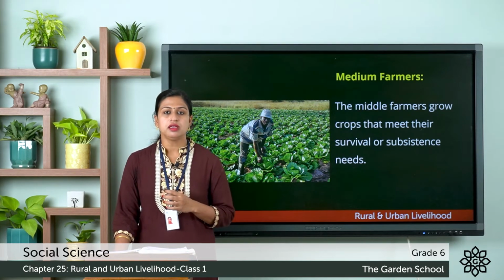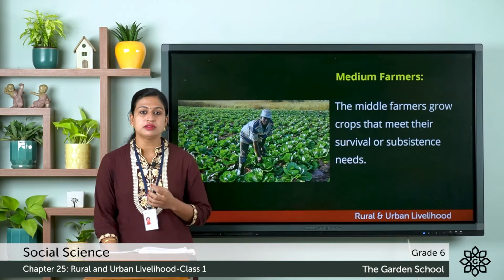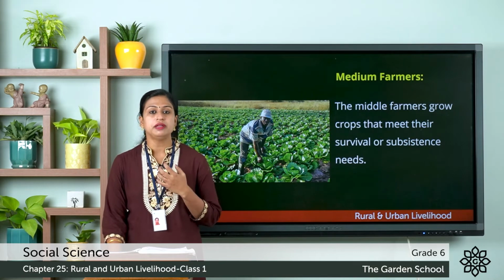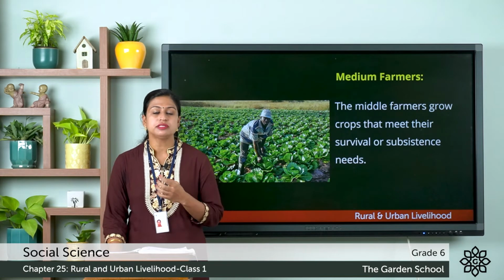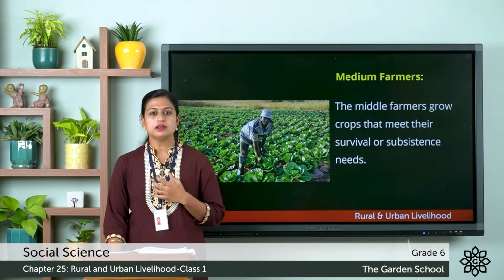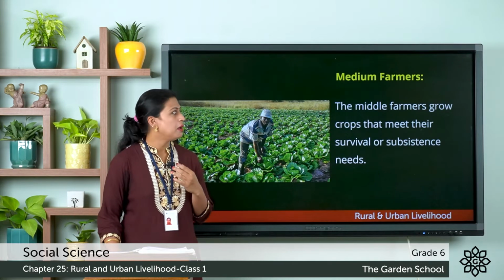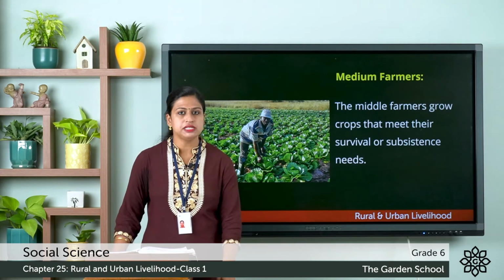And farmers, they also form groups and associations which is known as cooperatives to protect their common interest. Here they collectively produce and sell their produce in the market, and also help each other in times of need. So this was about the middle farmer or the medium farmer.